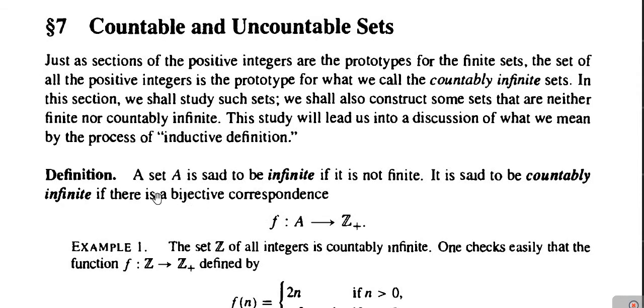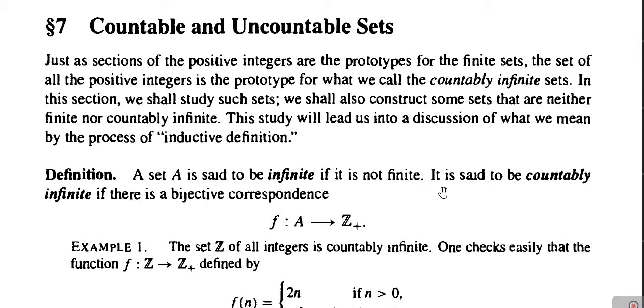The definition of infinite set is: a set A is said to be infinite if it is not finite. What does it mean? It is not finite means, first of all, it should not be the empty set, and second, there should not exist a bijection between that set A and any section of the set of positive integers by the integer n. Then it will not be finite, and then we call it an infinite set. So the definition is: a set A is said to be infinite if it is not finite.